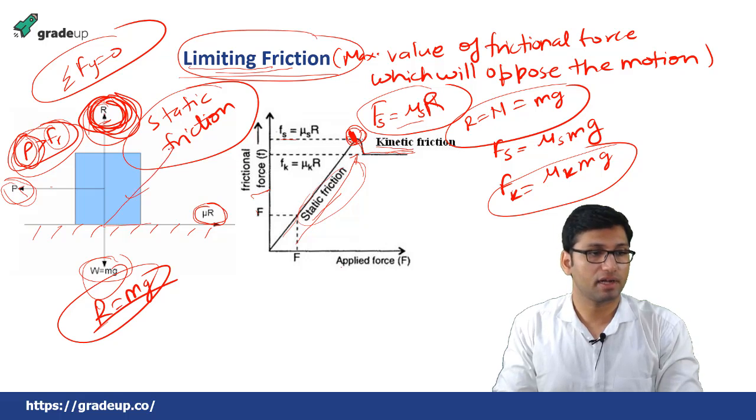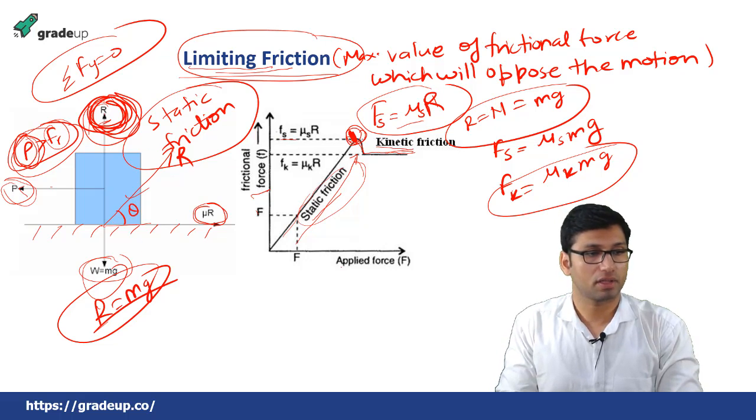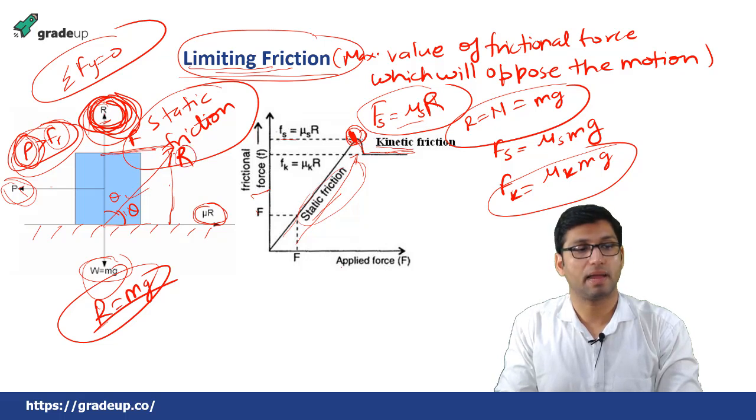The resultant of these is making an angle theta here. Now tan theta is the perpendicular over the base, which will be equal to mu, equal to F over N, where F is the frictional force and N is the normal force.